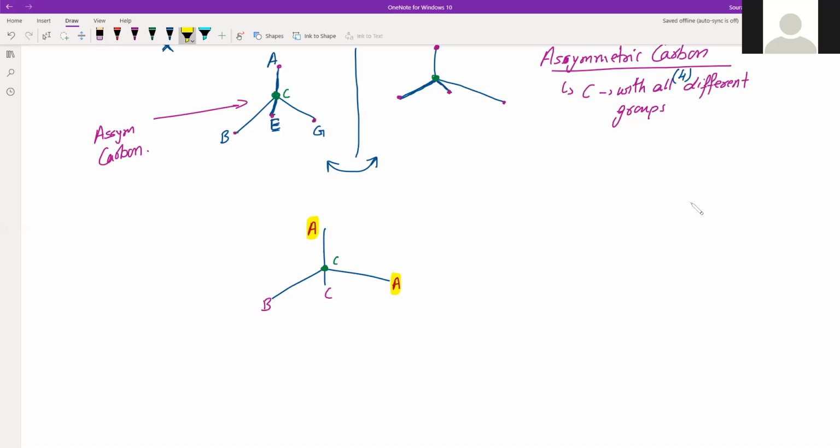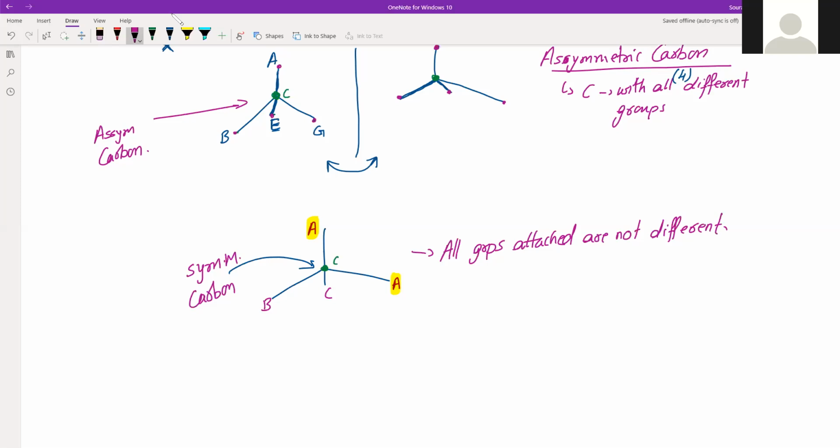And because this is the same, this particular carbon is called symmetric carbon. Right? So what is symmetric carbon? All groups attached are not different. So here, even if at least two of them are the same, then the carbon will be called symmetric carbon. That won't be an asymmetric carbon.